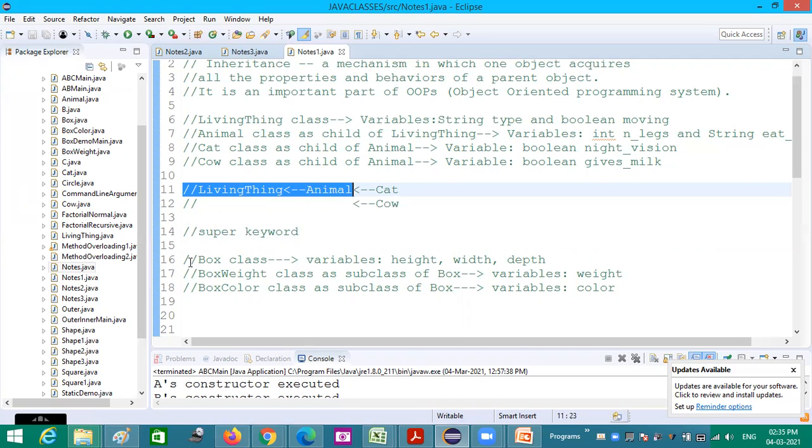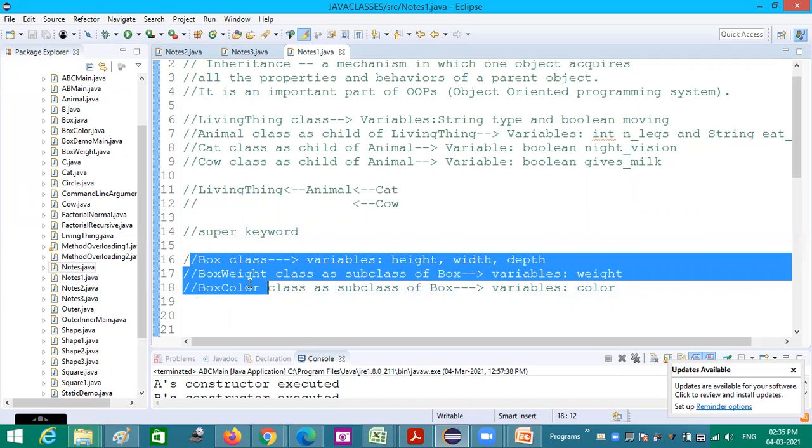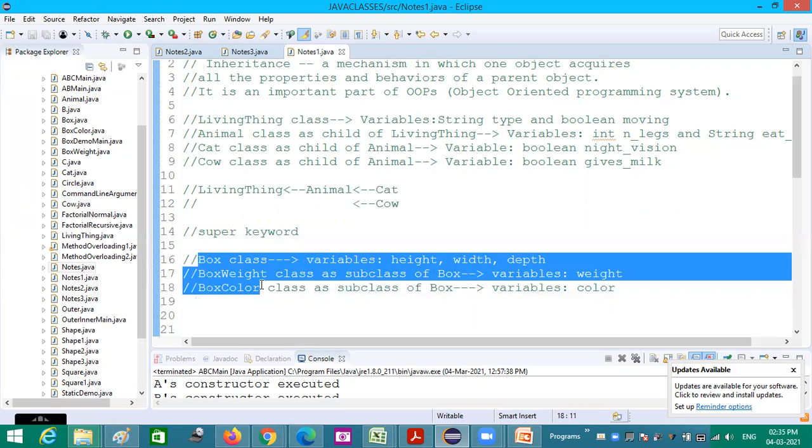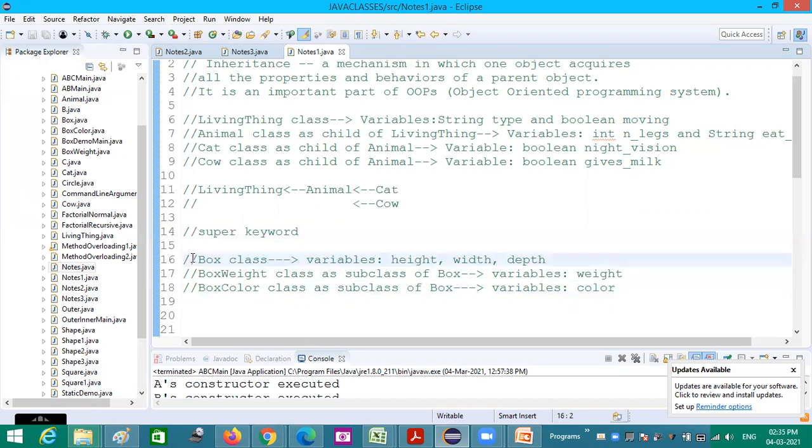Very good. Now, here, box class is inherited by box weight, and also by box color. Now, what is this type of inheritance? Think once again. Box class is inherited by box weight, and the same box is inherited by box color.